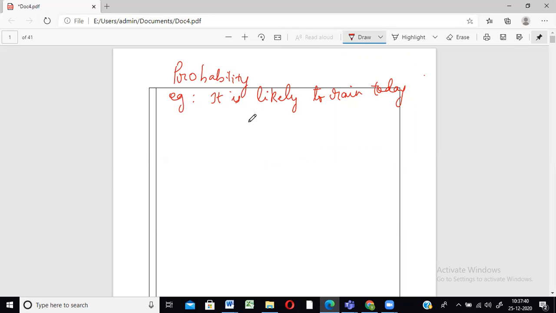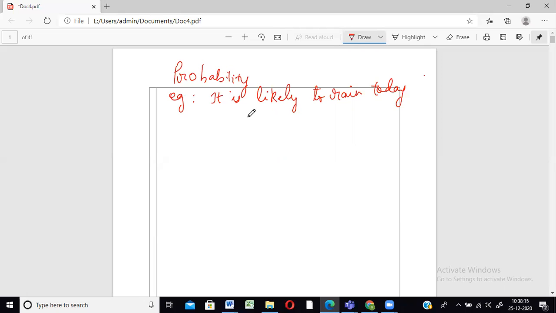If I ask whether you can come tomorrow, you'll say probably I'll come. Means mostly I'll come, but can't say for sure whether you're going to come or not. Or suppose the chances of your team winning in the tournament. Of course, chances are there that you can win, but no one can give you a guarantee that you will definitely win. So chances of a thing happening, those are called probability, but there is no guarantee. No one can tell you that it is definitely going to happen. All right, so that is called probability.